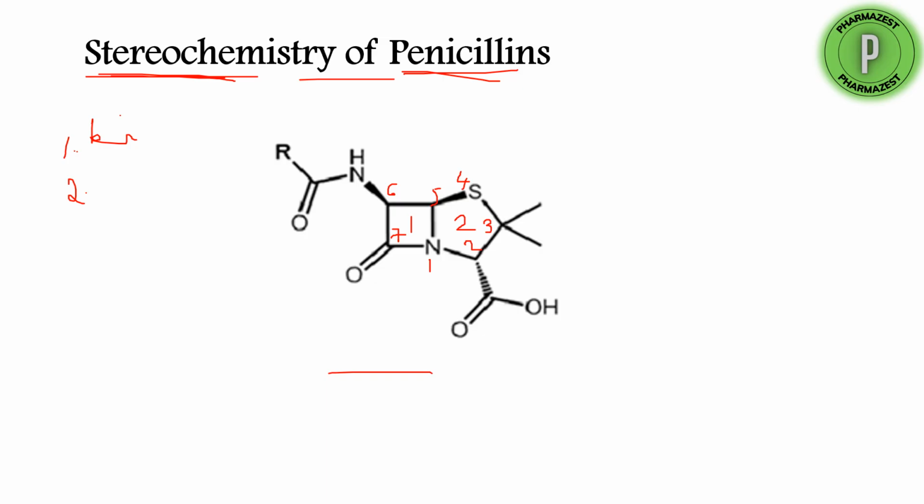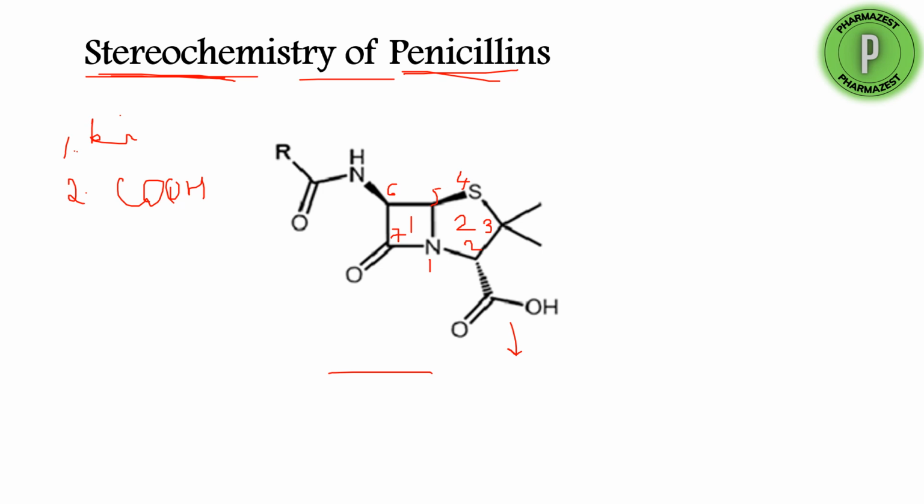And at the second position, what is there? The carboxylic acid group is there. Here the carboxylic acid group is given with dashed lines. Dashed lines mean it is below the plane. So this carboxylic acid group at position 2 is present below the plane.